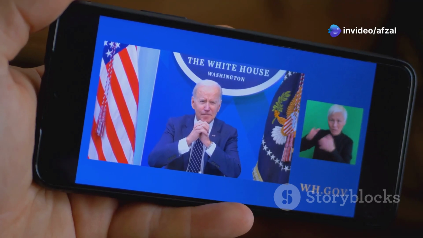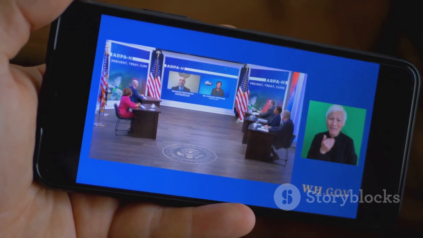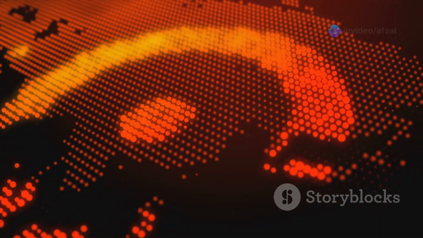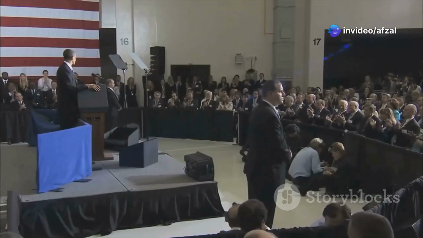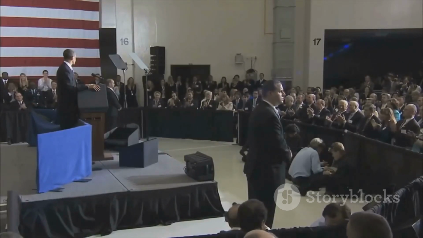Today, in 2025, Joe Biden leads a nation still grappling with political polarization and economic uncertainty. The COVID-19 pandemic and its aftermath continue to pose significant challenges. Biden has focused on themes of unity and healing, seeking to bridge divides and restore faith in American democracy.